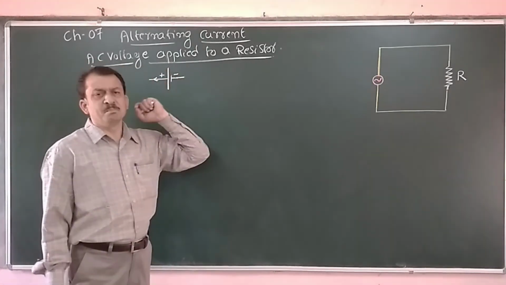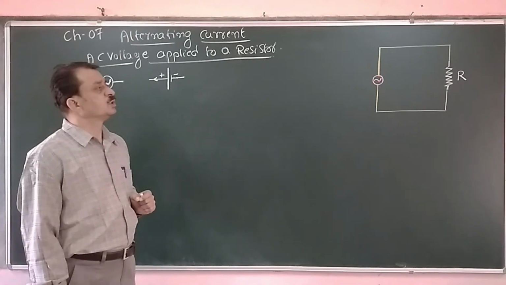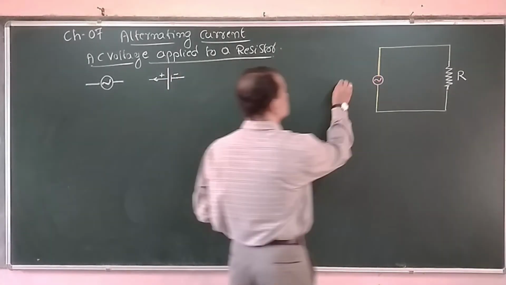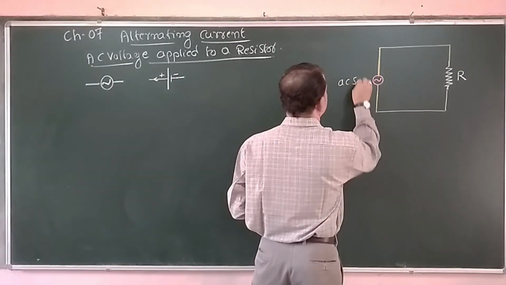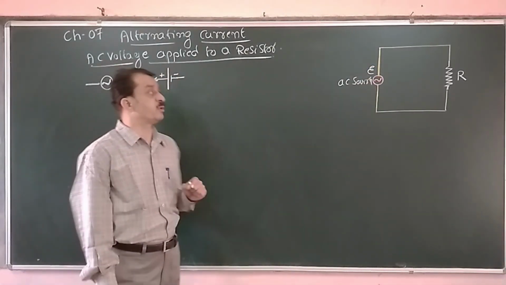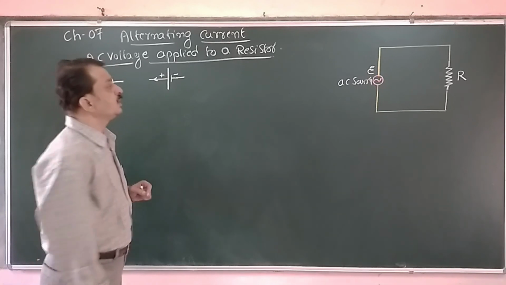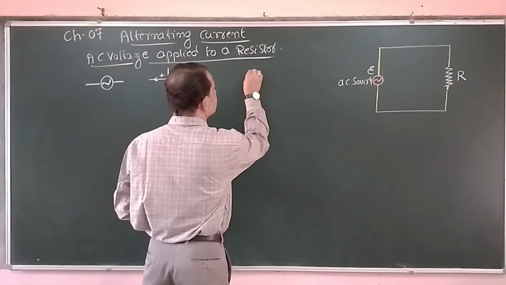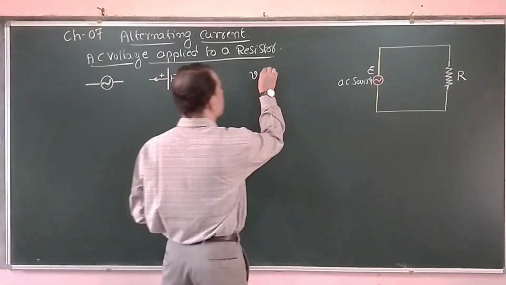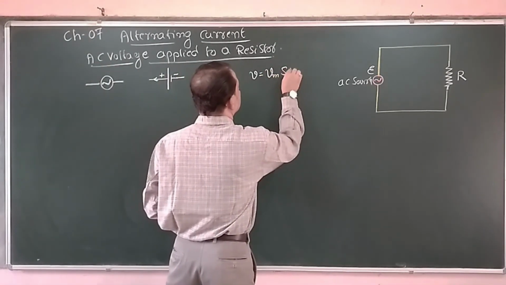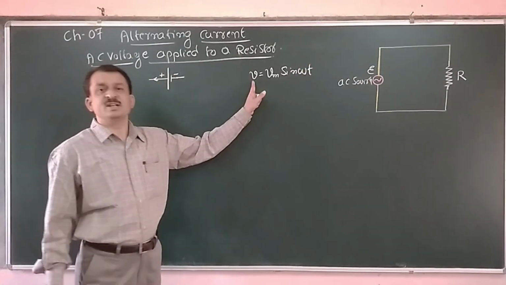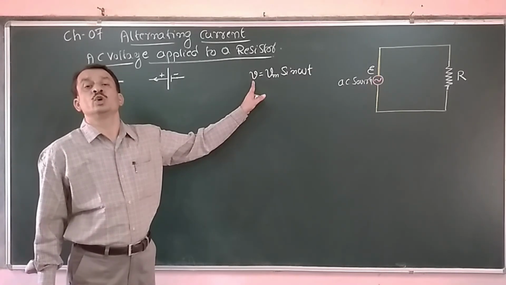Now let me consider a simple circuit. In this circuit, we have an AC source of EMF E. And the AC voltage is given by the equation V is equal to Vm sine omega t, where V is the instantaneous voltage.